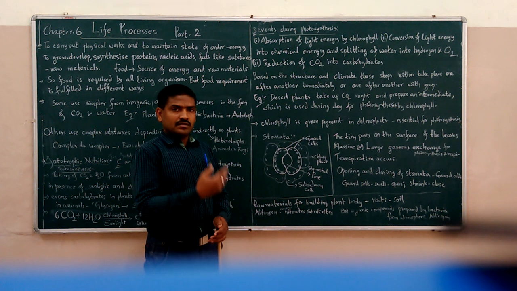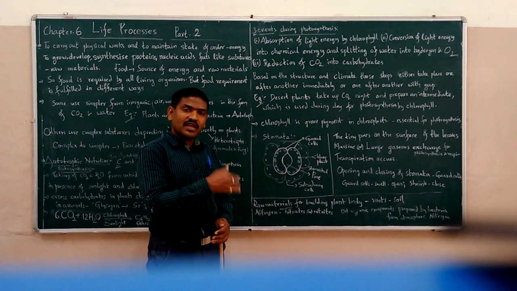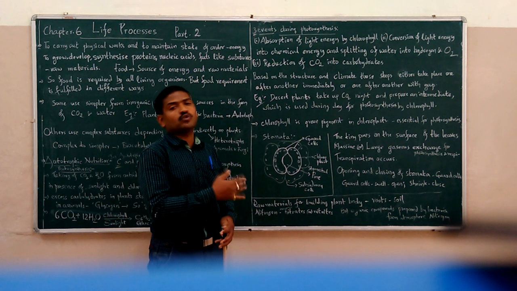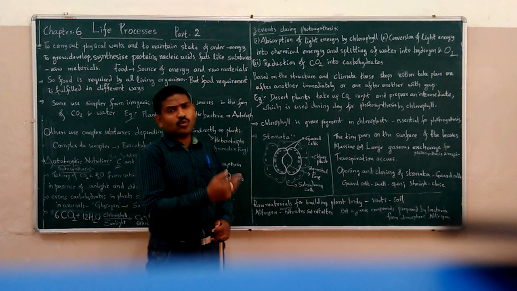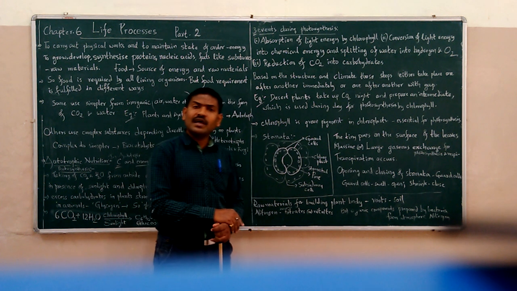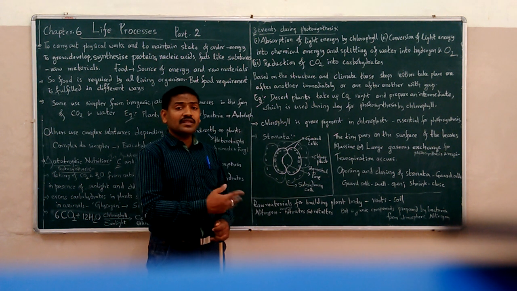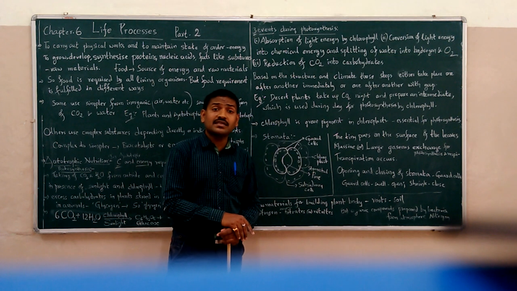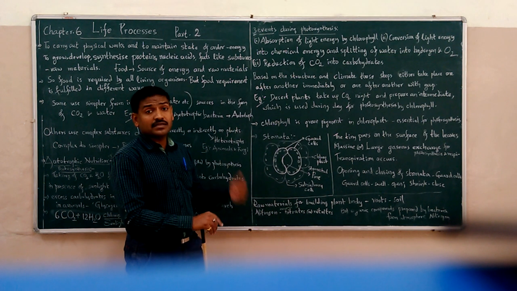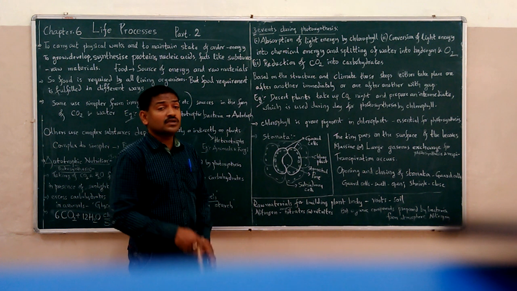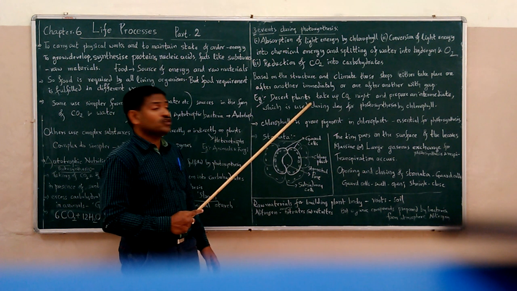But carbon dioxide is taken up by any plant through stomata only. So if they close their stomata during the daytime, how can they get the carbon dioxide that is required by the plants for their photosynthesis? For that they have an alternative method.